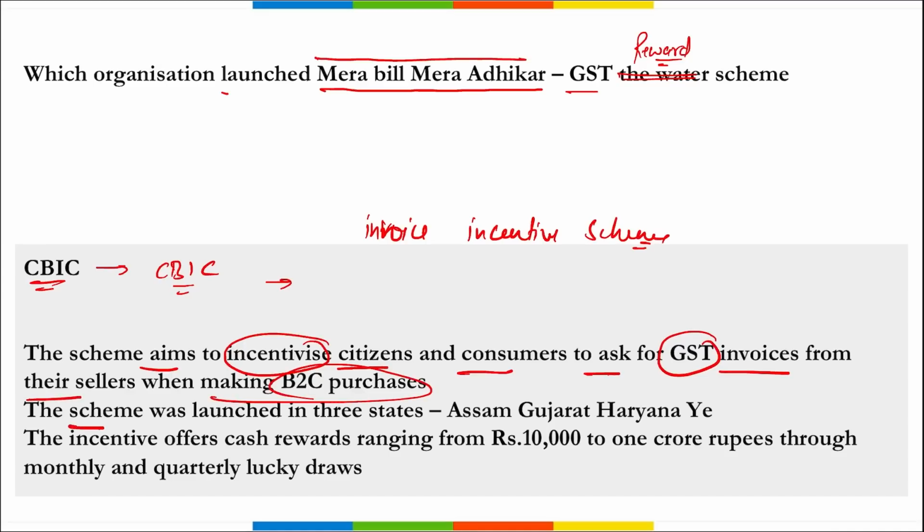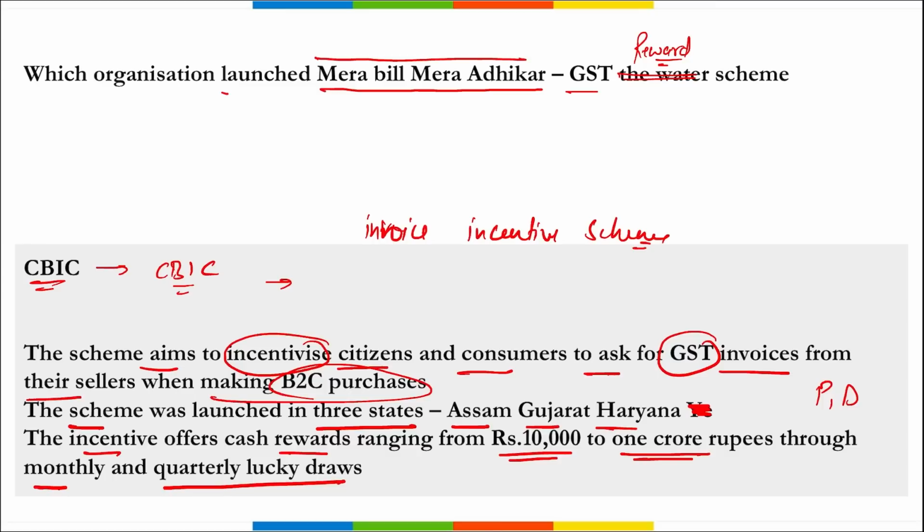Then this scheme was launched in 3 states, that is Assam, Gujarat and Haryana, and in 3 union territories also, that is Puducherry, Daman and Diu and Dadra and Nagar Haveli. Correct. And remember, this incentive offers cash rewards that are ranging from 10,000 rupees to 1 crore rupees through monthly and quarterly lucky draws.